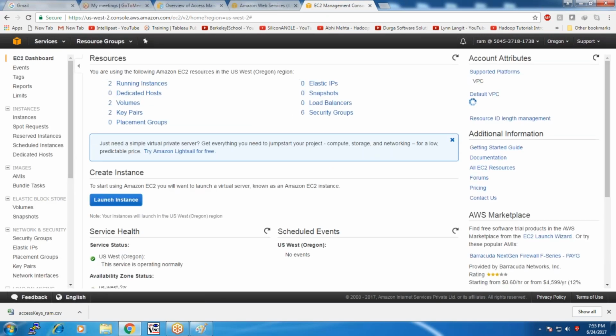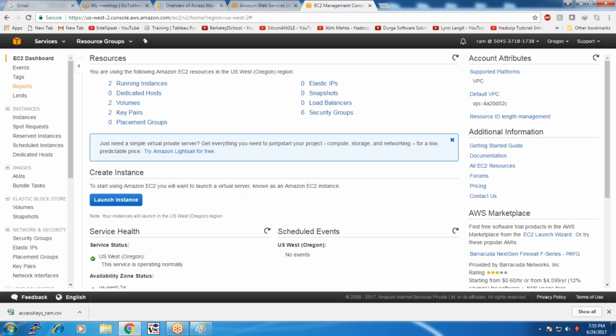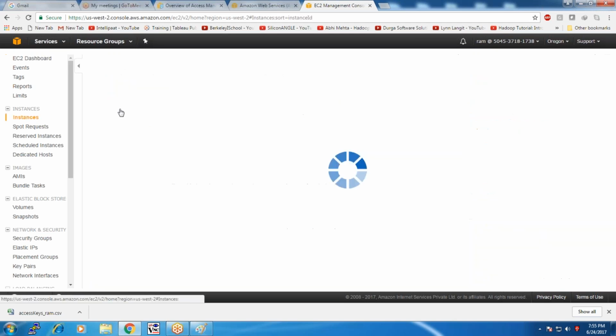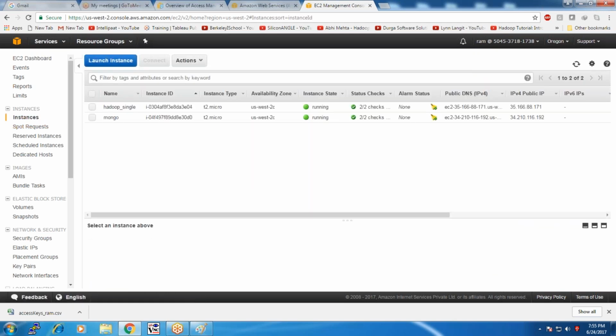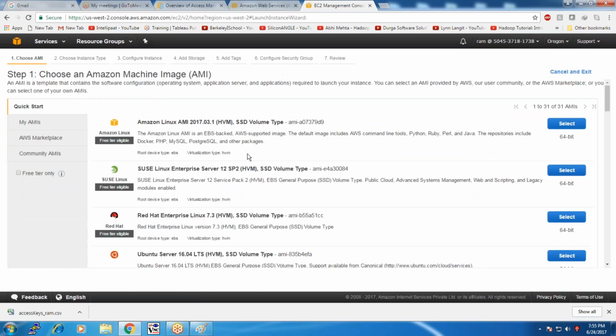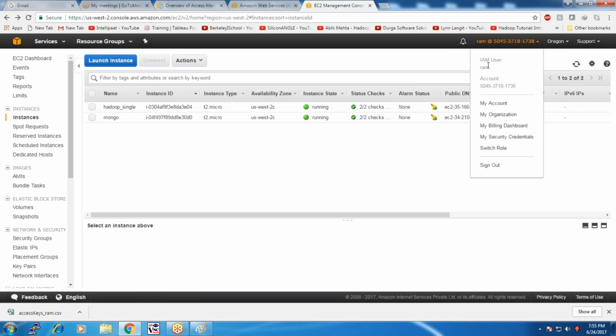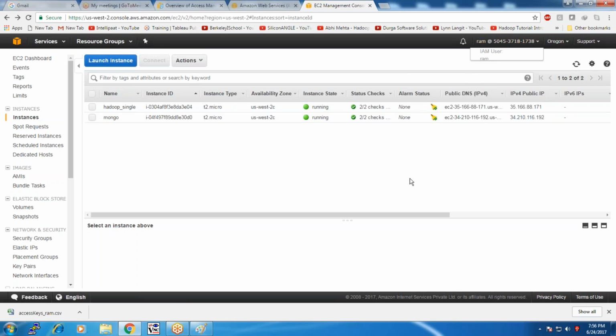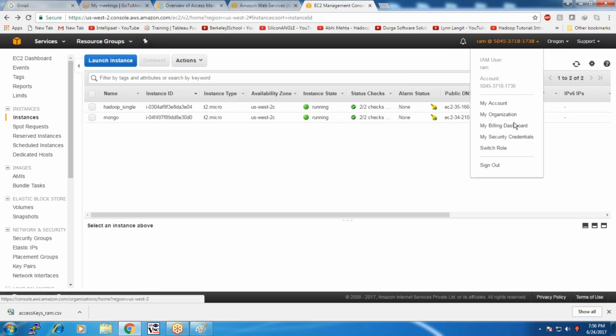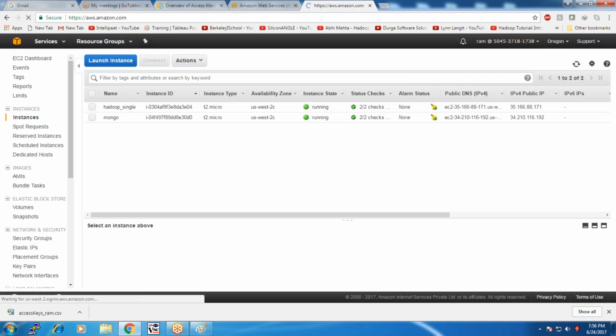This user is able to access all the things associated with EC2, all the services. He is able to launch an instance, connect with the instance, and list all the associated resources. You can find the credentials here. The user is an IAM user, the username is Ram, and he comes under the account. Then these are all the associated credentials. You can log out of the user, sign out.